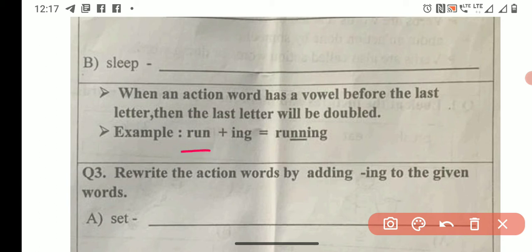Here you can see this is the action word. Before the last letter के पहले vowel है तो ये double हो जाता last letter. ठीक है? So here set, last letter is T. T के पहले E है. What is E? E is a vowel. So जब ing लगाएंगे so उसमें क्या हो जाएगा? SE, T जो है वो double हो जाएगा. फिर ING, setting.